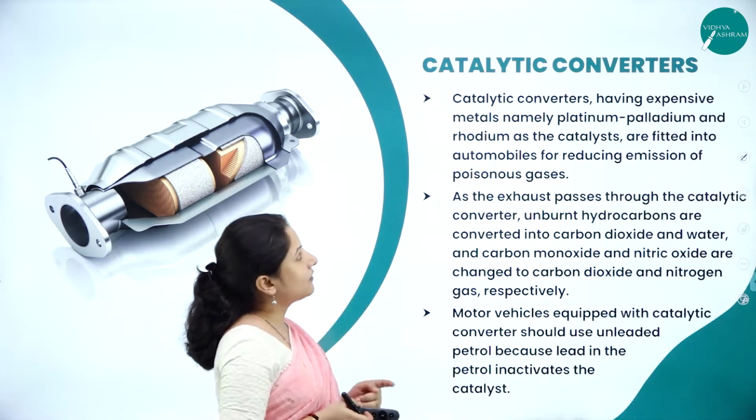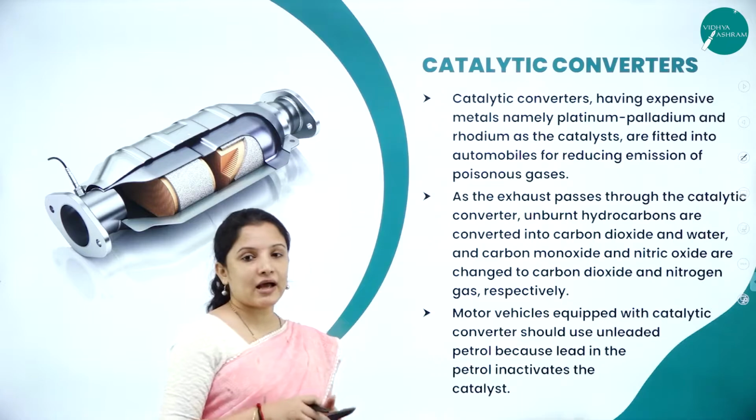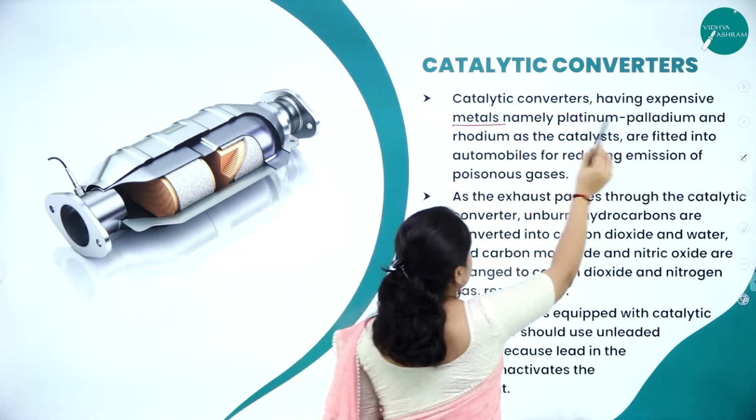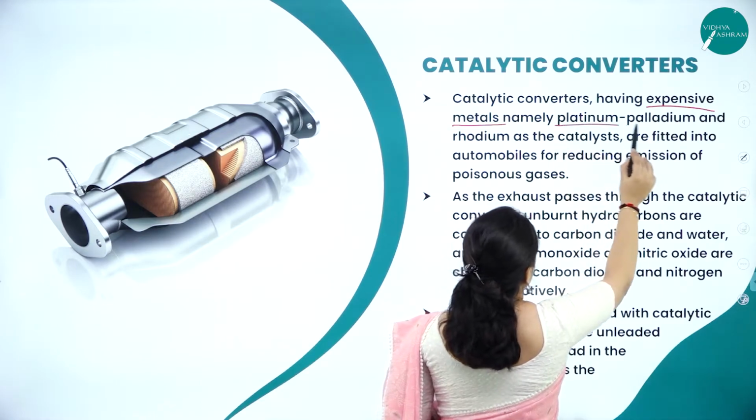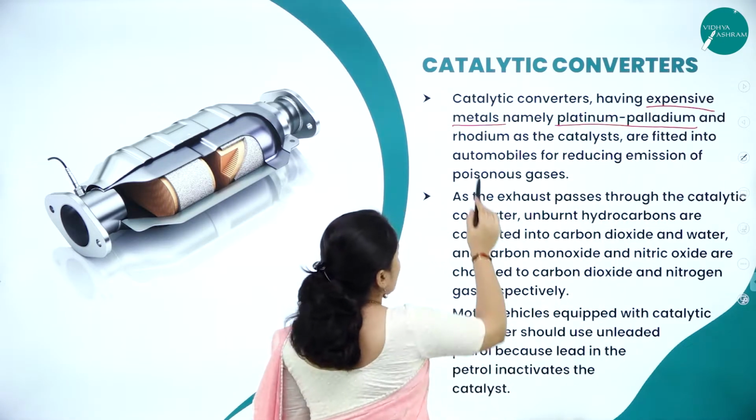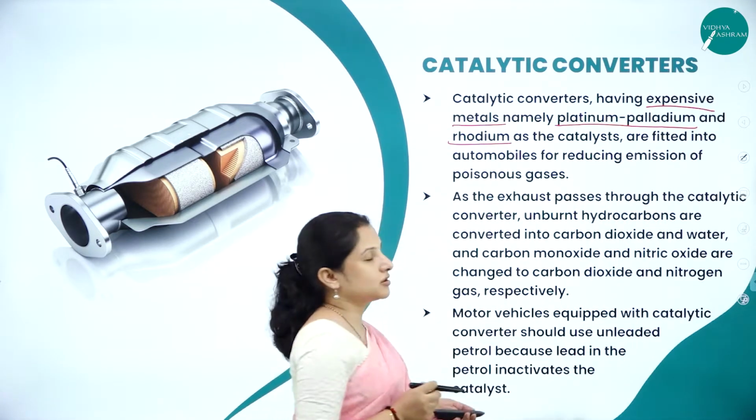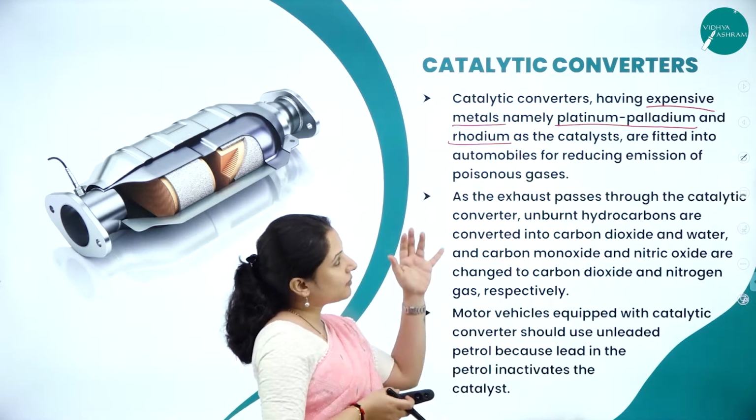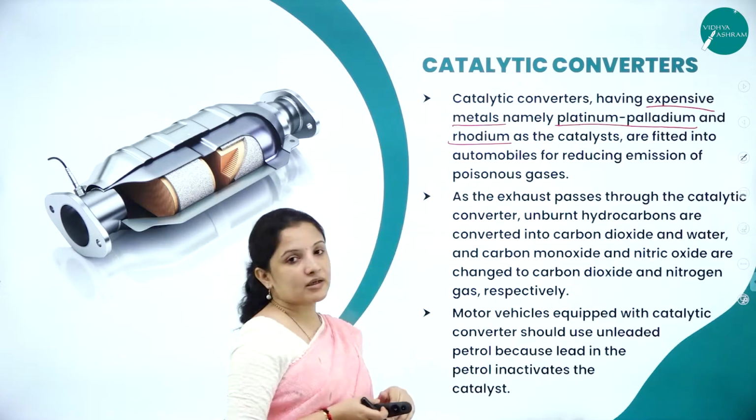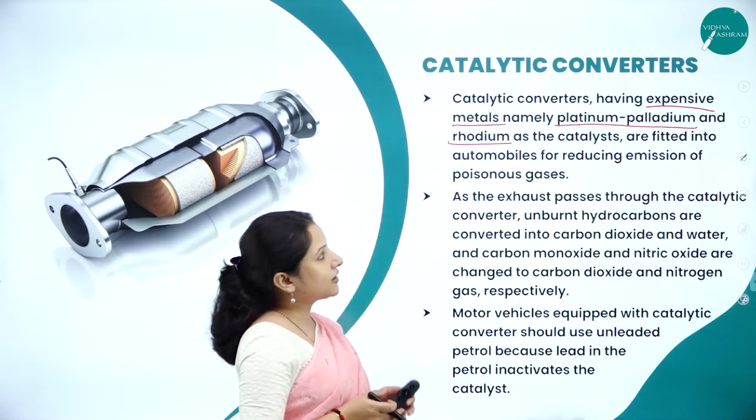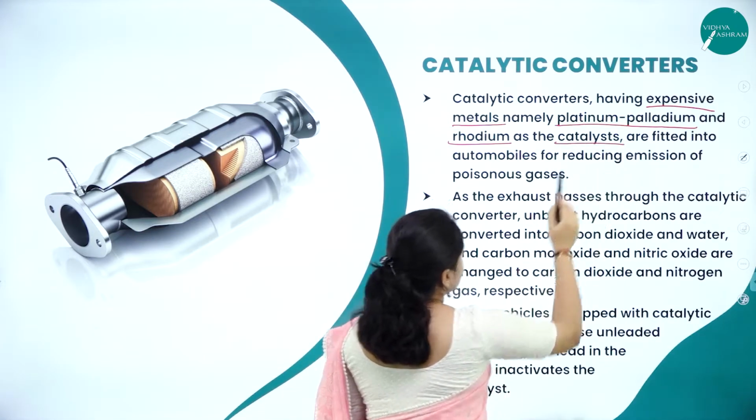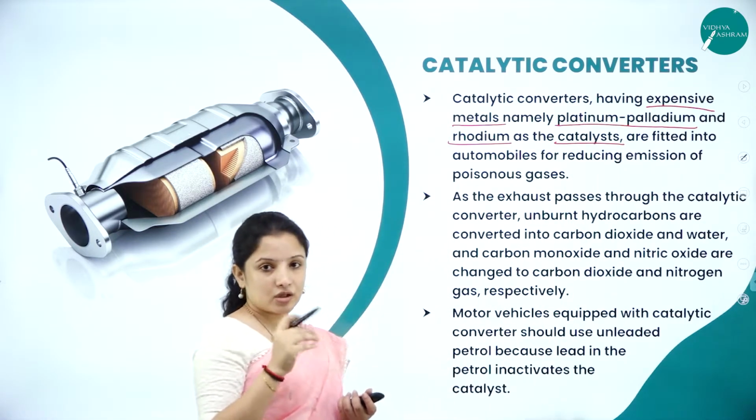Catalytic converters are quite costly because they have expensive metals in them, namely platinum, palladium, and rhodium, which act as catalysts. That is why it is quite costly. So in the catalytic converter, platinum, palladium and rhodium metals are used, and these are fitted into the automobile.